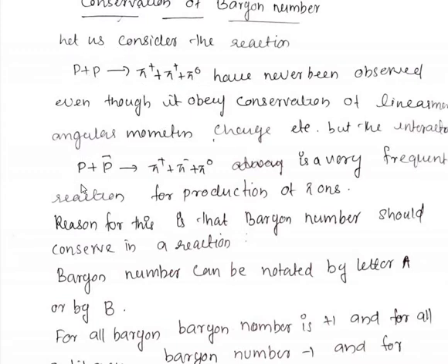So the reaction always goes like this: P plus P bar gives pi 0 plus pi minus plus pi 0. And the reason for this is the conservation of baryon number. So baryon number should be conserved in all interactions.